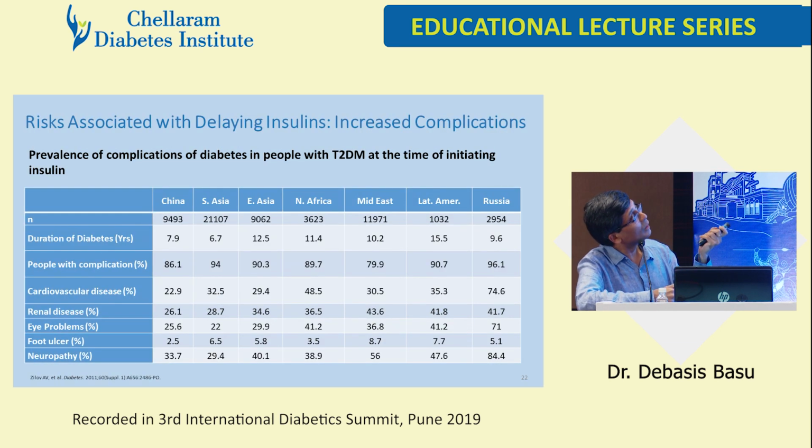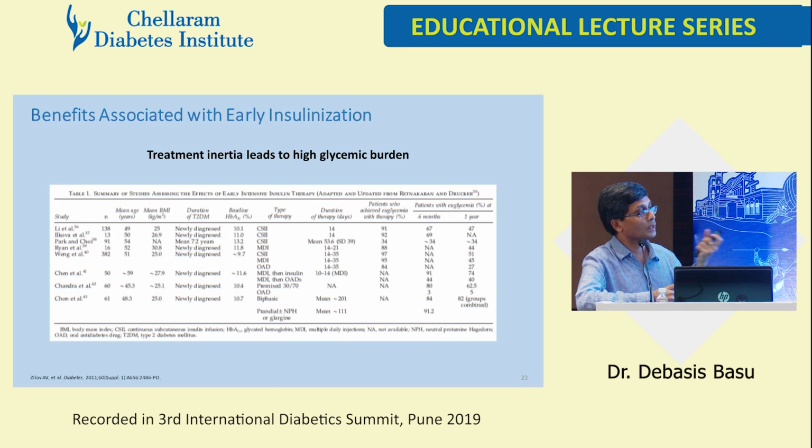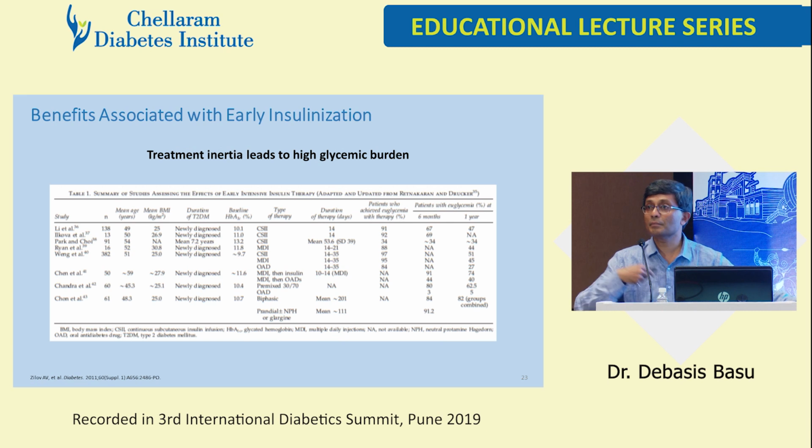This is the risk associated with delaying insulin: increased complications. These are the complications setting in those subjects with a long duration of diabetes but no insulin given. And what are the benefits where you actually give early insulin? You go into remission, patients achieve euglycemia. So many patients are into remission for 6 months, 1 year, 6 years, and it continues.